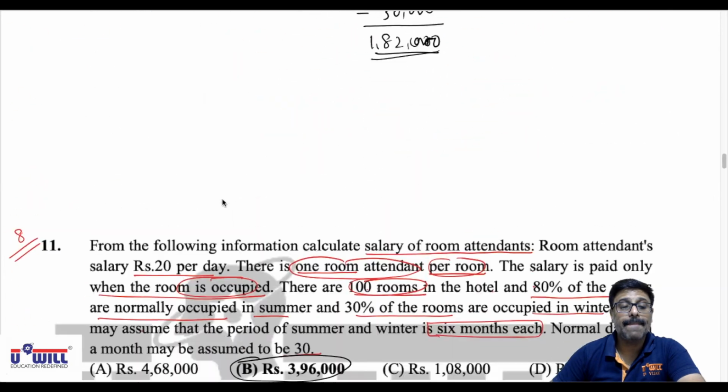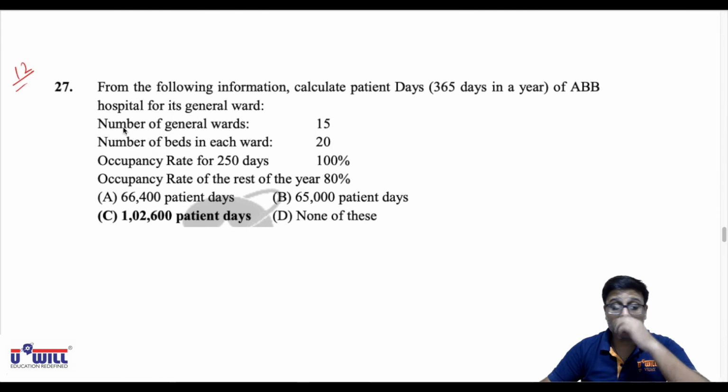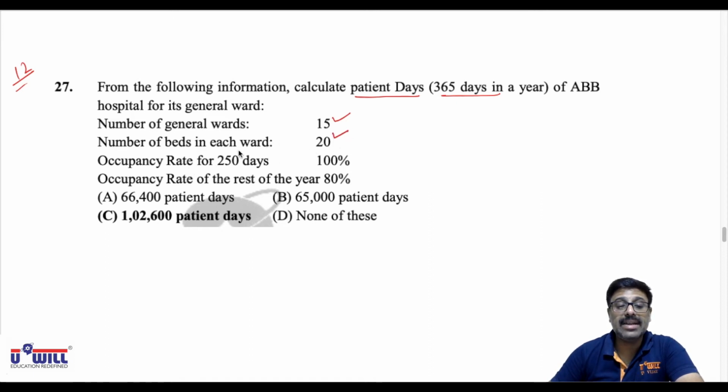So look at question number 27. From the following information, calculate patient days assuming 365 days in a year of ABB hospital for its general ward. Number of general wards are 15. Number of beds in each ward are 20. Occupancy rate for 250 days is 100% and for the rest of the year, so 365 minus 250, what will be the rest of the year? 115 days. For the rest of 115 days, it is 80%.